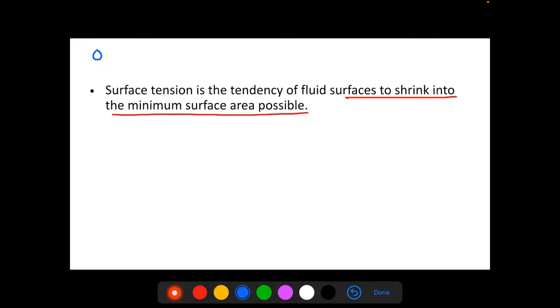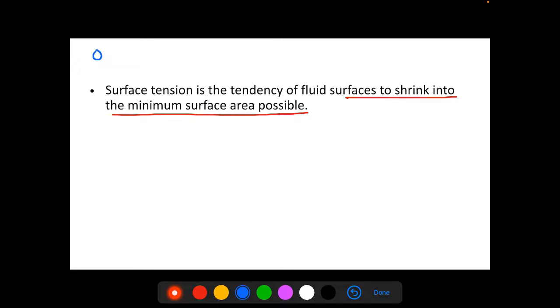Now, surface tension is a property of the liquid that allows the surface of a liquid to behave like a trampoline in a circus. When a person stands on the trampoline, it stretches downward, and in doing so, there is an upward elastic force on the person. The upward force balances the person's weight, and the surface of water behaves in the same way.